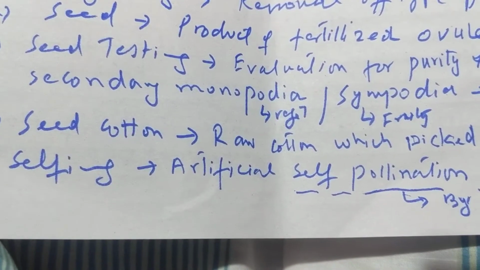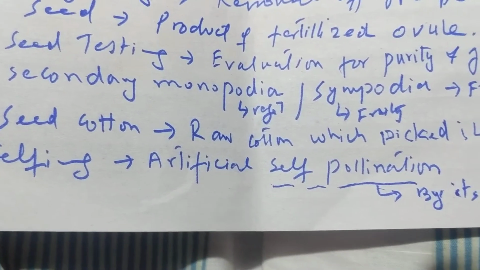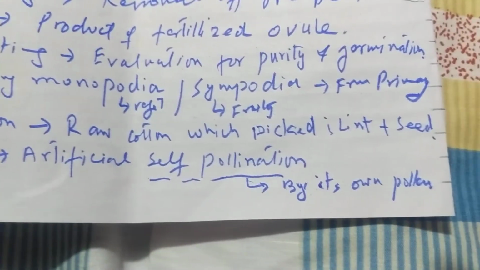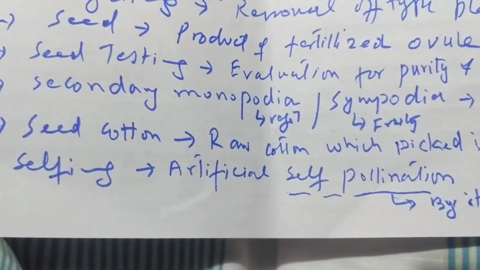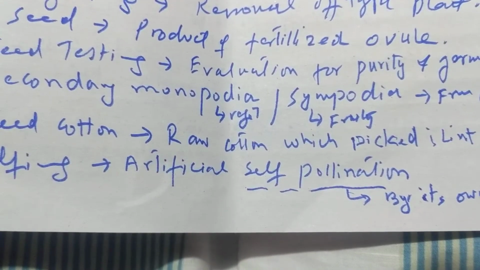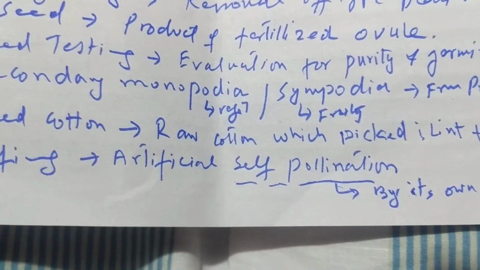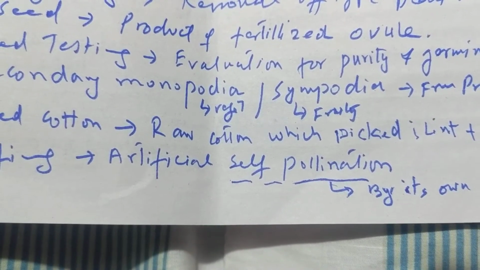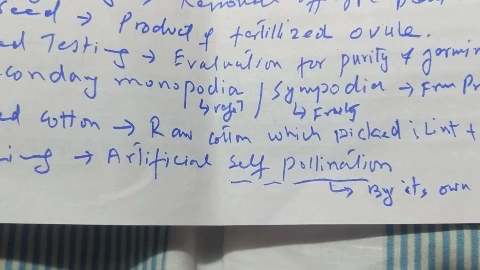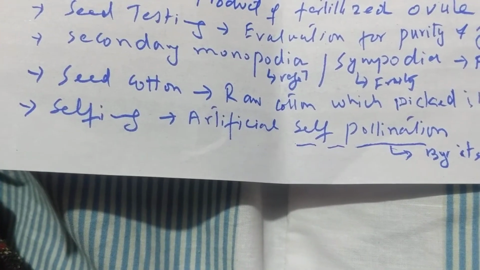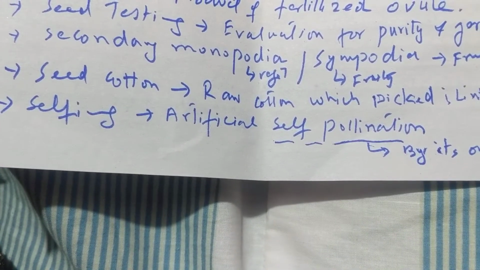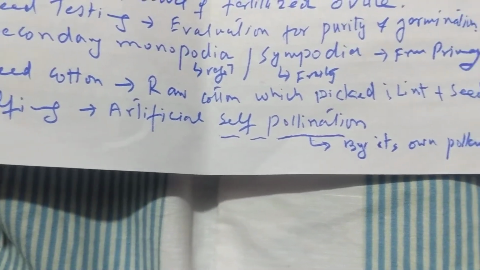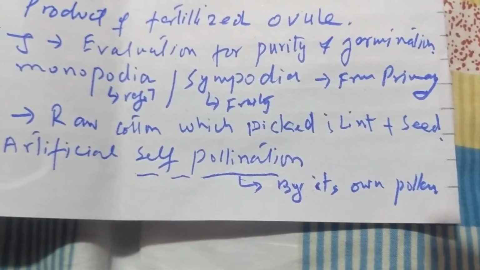Secondary monopodia are vegetative branches from primary monopodia, whereas secondary sympodia are the fruiting branches from primary sympodia. Seed cotton is the raw cotton which is picked and includes lint and seed.